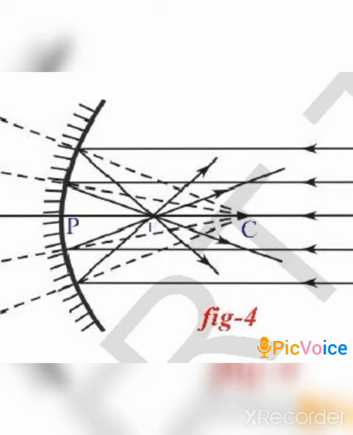If you keep some substance near the focus, its temperature would increase because the energy from all the light rays would converge at the point F, the focus.